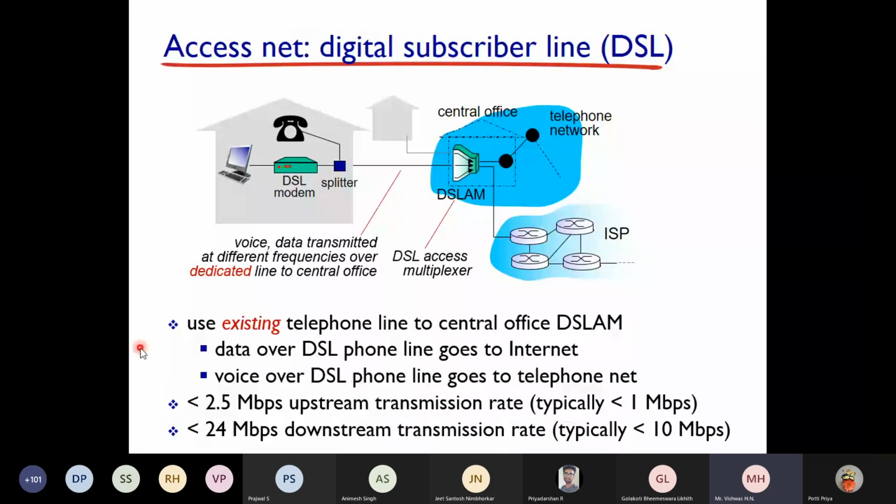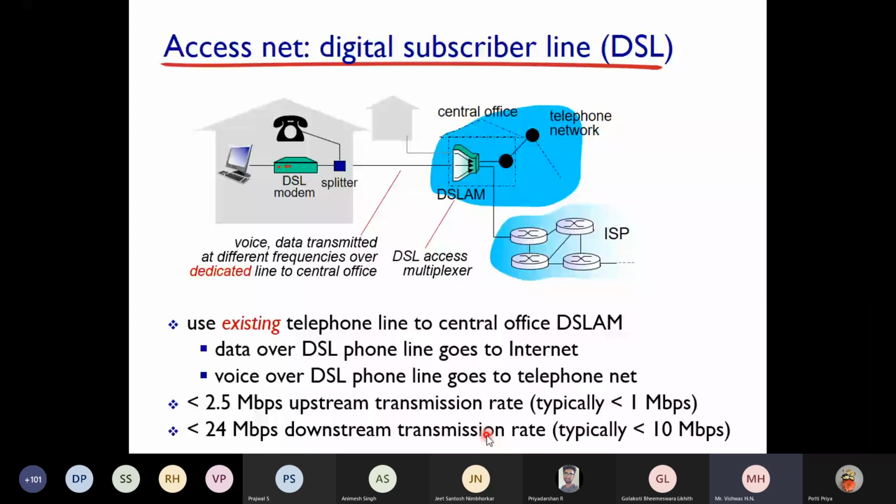What are the detailed figures of this? Use existing telephone line to central office digital subscriber line access multiplexer. Data over DSL phone line goes to the internet. Voice over DSL phone line goes to the telephone network. You can see here, data and voice come to this digital subscriber line access multiplexer. Here this access multiplexer will differentiate whether it is voice or data. If it is voice, it goes to the telephone network. If it is data, it goes to the internet service provider. 2.5 Mbps upstream transmission rate and 24 Mbps downstream transmission rate.